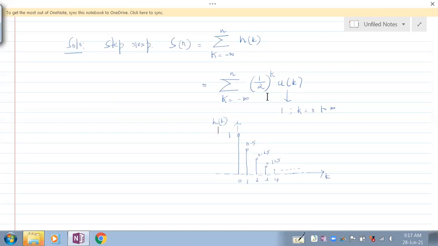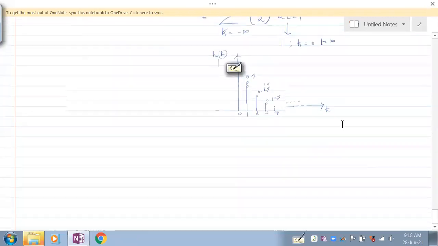So let's write the case. When this n is less than 0, there is no step response. When this n is greater than or equal to 0, there is step response. Everybody understand that point? Yes. So let's write that. Everybody should understand this. We have to see this n.